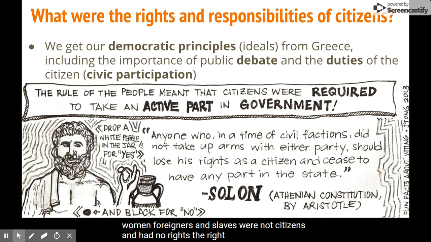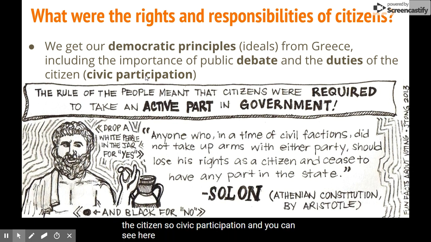What were the rights and responsibilities of these citizens in Greece? Well, we get our democratic ideals from Greece, including the importance of public debate and the duties of the citizen, so civic participation.